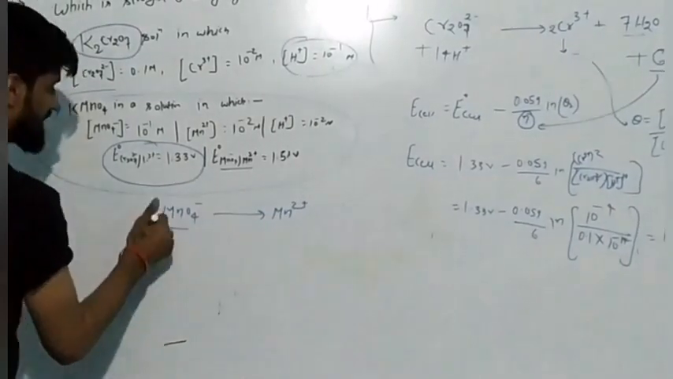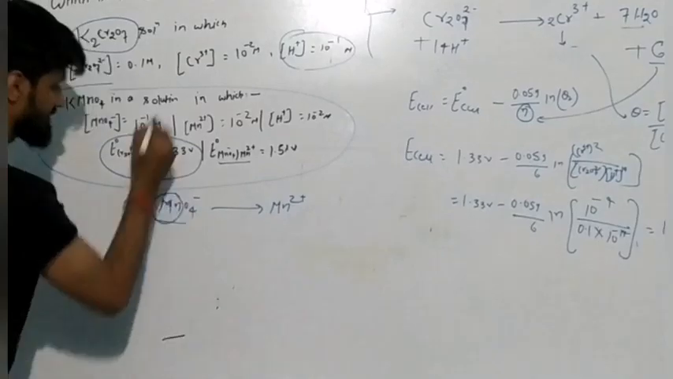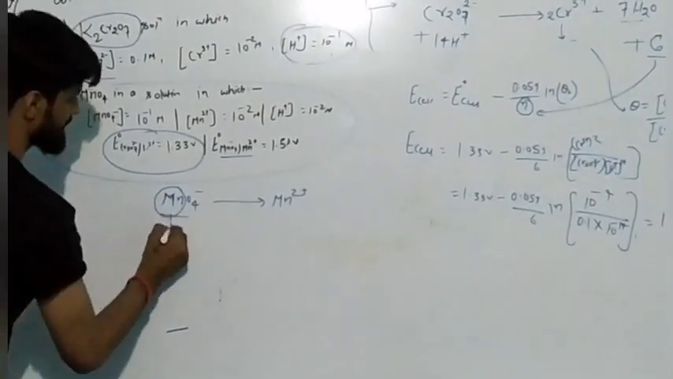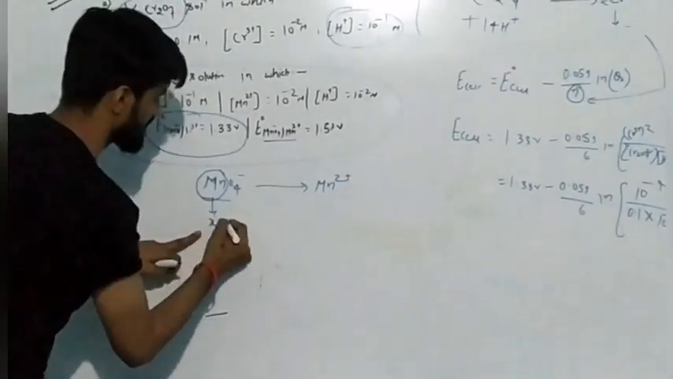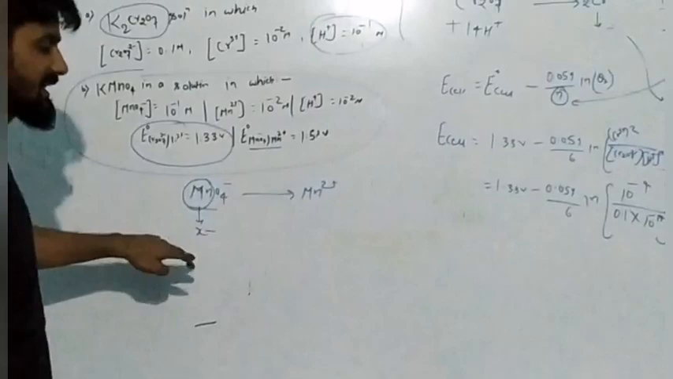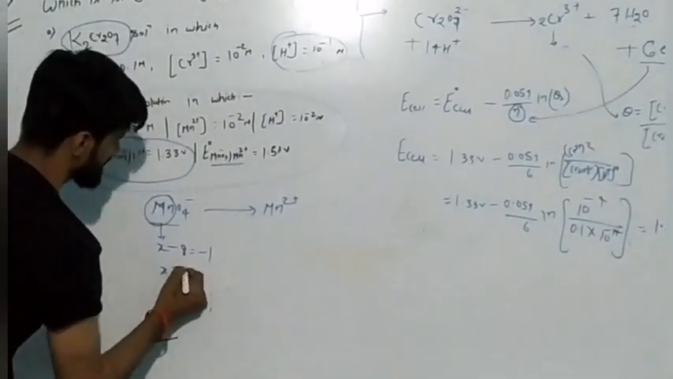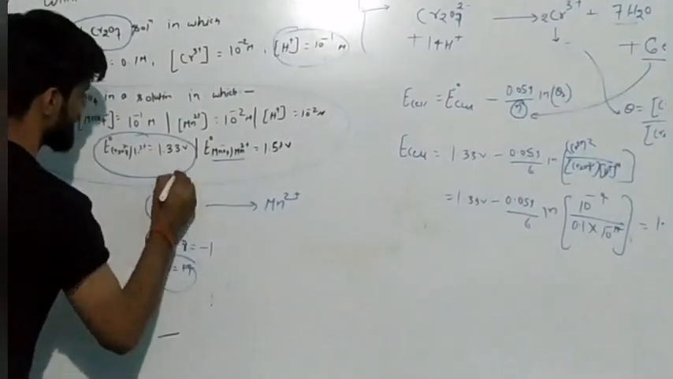Now here you have to calculate the oxidation state of manganese, and this is one of the most important things. Just calculate this. Now how will we calculate? Just assume the oxidation state of manganese is x. The oxidation state of oxygen is -2. If you multiply it with 4, then -8, and the total charge is -1. So x is equal to +7. So you have got the oxidation state of manganese here as +7.